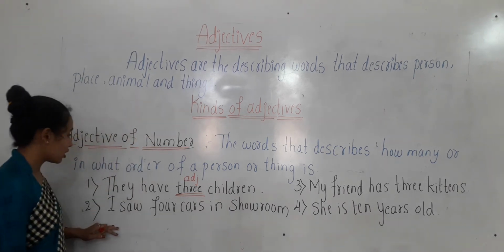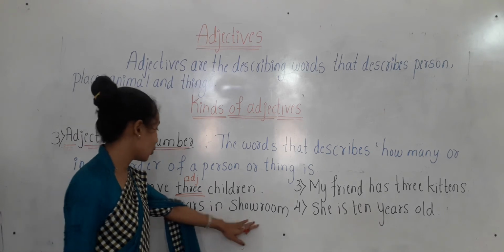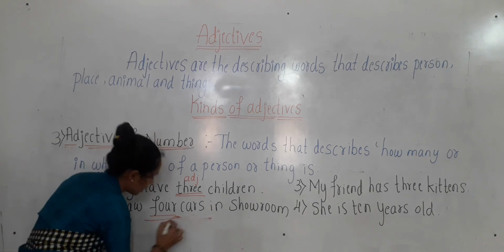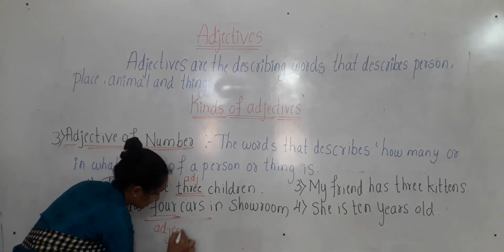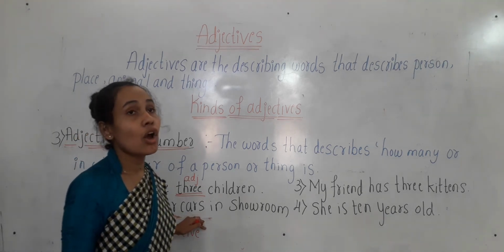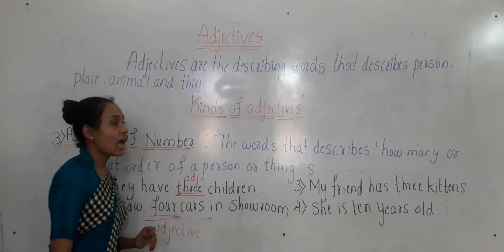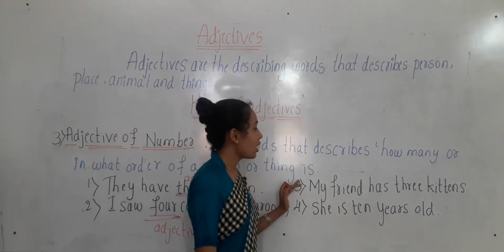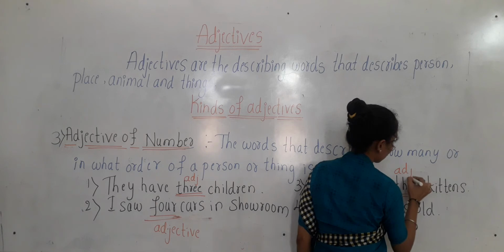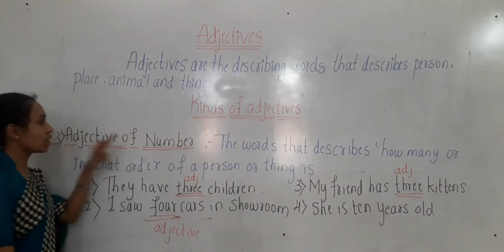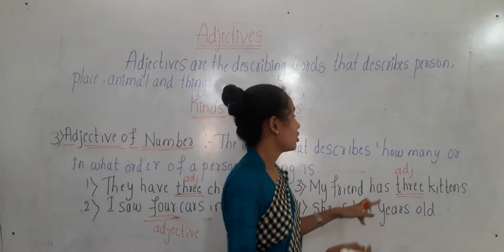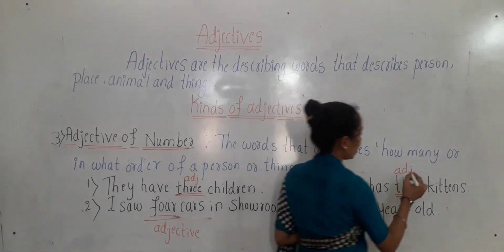Look at the second one, children. I saw 4 cars in the showroom. So which is the adjective here? Cars? Sorry, 4. 4 is here the adjective which describes the noun cars. How many cars? 4 cars. Look at the third one, children. My friend has 3 kittens. So here 3 is the adjective of number which gives the answer for how many kittens. 3 kittens. So which is the adjective here? 3.